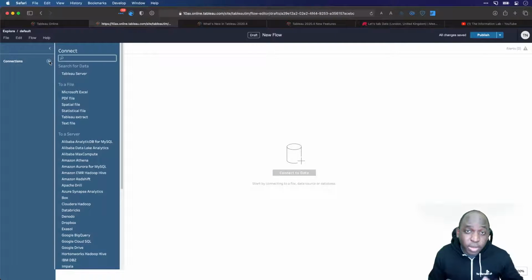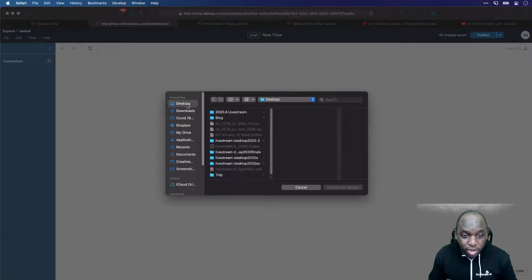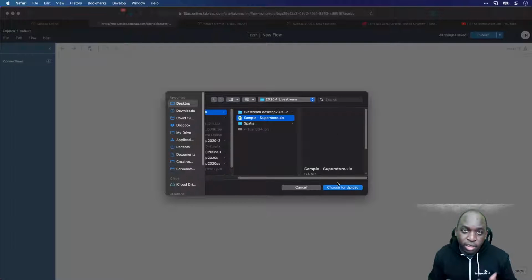I've got some files on my desktop. I'm not going to connect to a database. That's sort of asking for trouble on a live demo. But I'll go ahead and connect to an Excel file. I'll actually go ahead and connect to a file on my desktop. So I have some Superstore sales Excel file.